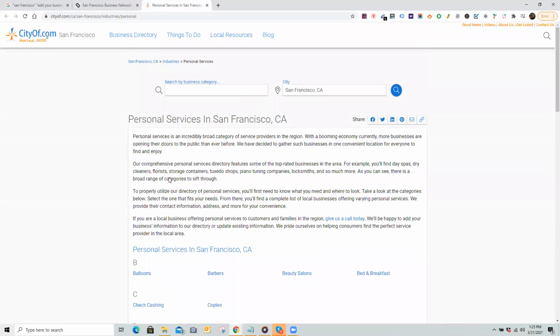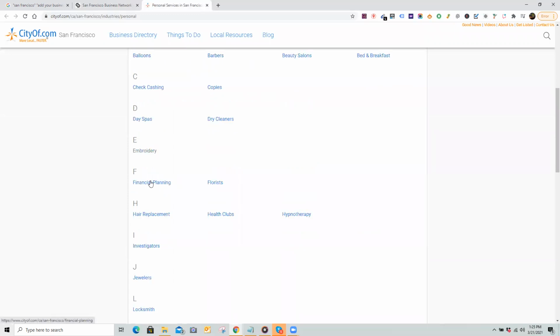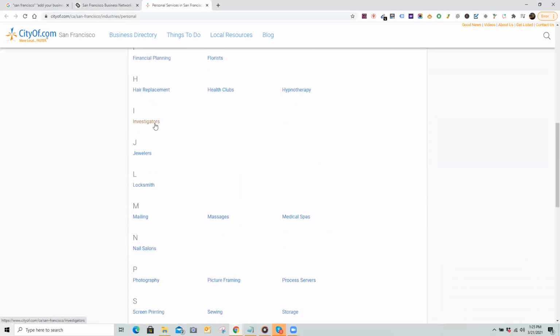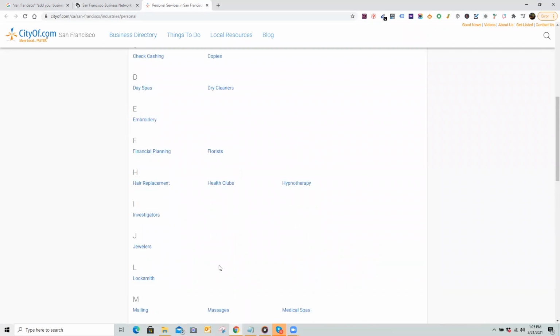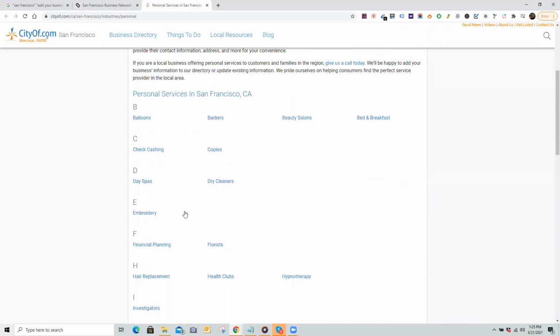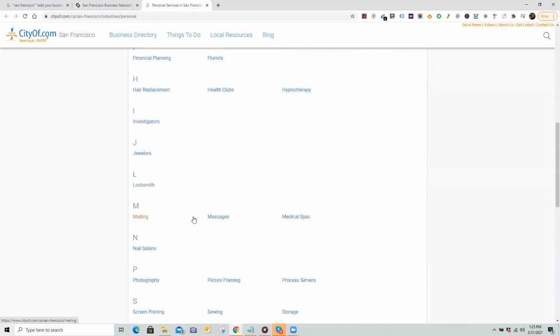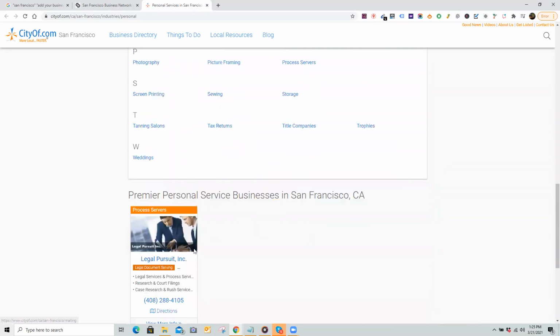Once again, you don't want, if it's like a CBD site, to put a lawyer on there. It's going to look weird. But obviously putting a lawyer on this is fine, because you have financial planning, which is somewhat relevant to a lawyer. If you see a bunch of different stuff like that on here, you could put a lawyer on here and it's not going to look awkward. It's going to look fine.